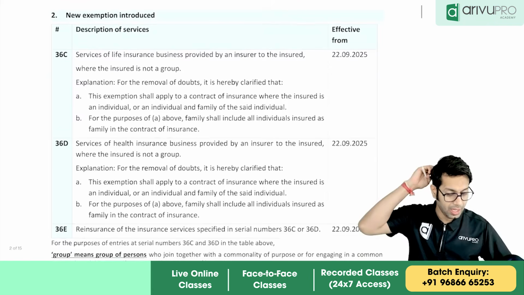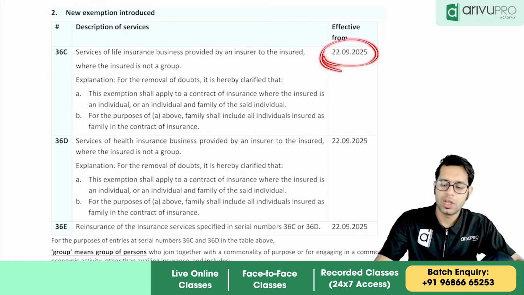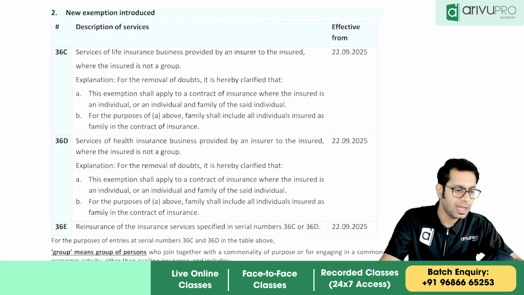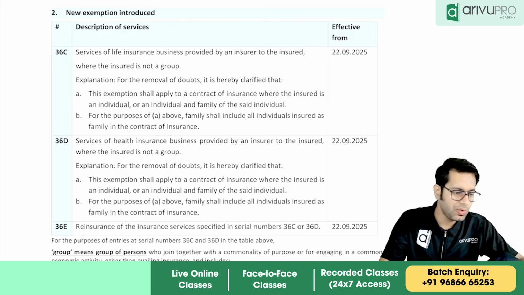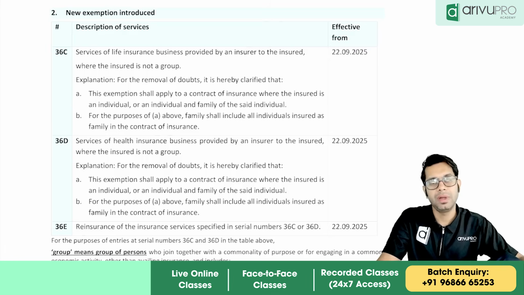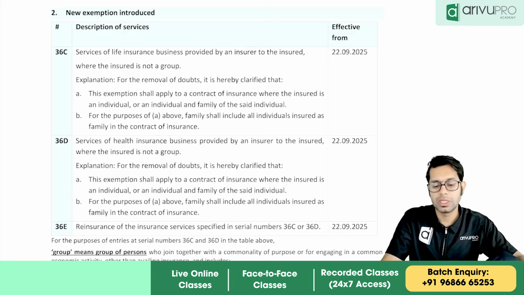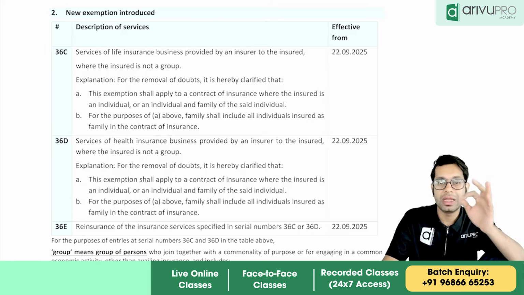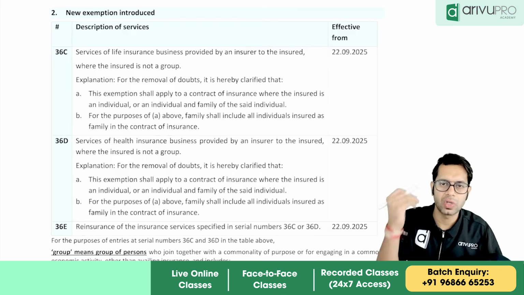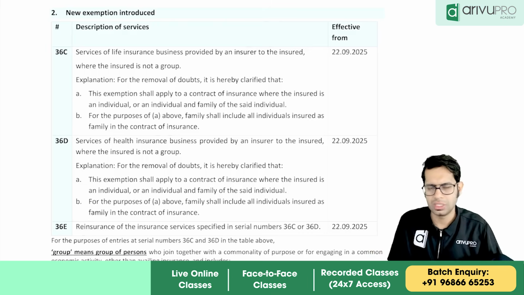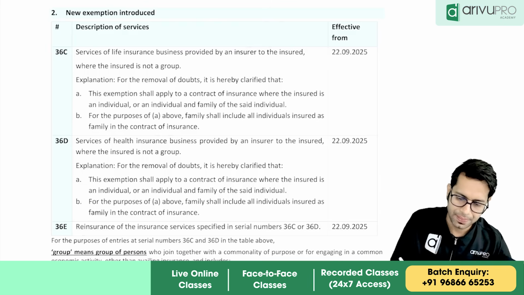Then, when this change happened on 22nd of September, when they changed the tax rates, etc., one more very great change which they made was with respect to removing the GST on insurance, health insurance and life insurance. On that health insurance and life insurance, the GST is completely removed. GST is not applicable on them. So now it is exempt. They have put in that exemption criteria.